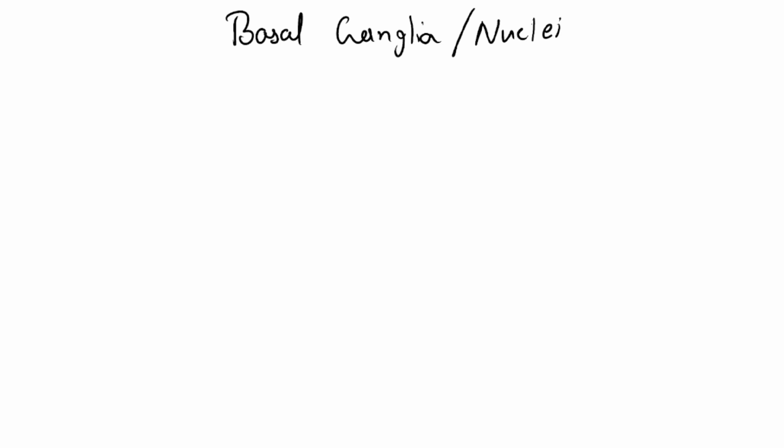We can use any name of them. Now let me tell you where this is located. The question should arise in your mind where this basal ganglia is located. It is located in the subcortical region. What do you mean by subcortical region? You know the cerebral cortex.